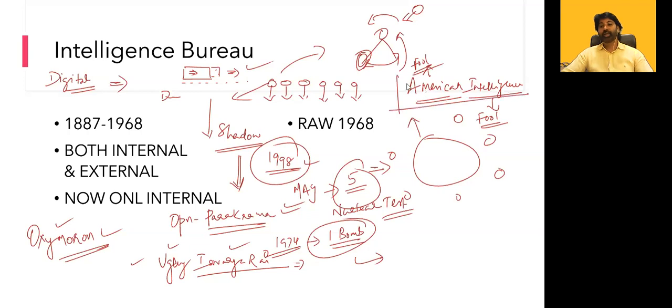That was the success of Indian intelligence in 1998. You got the point? This was the embarrassing statement given by the international media about American intelligence failure, CIA failure against India's nuclear test.